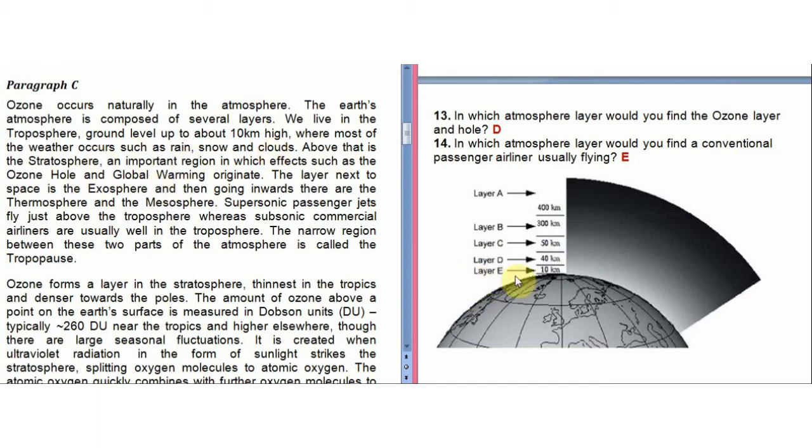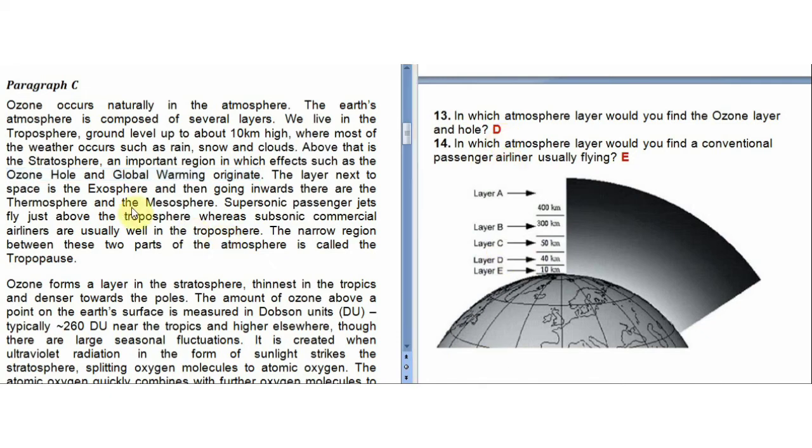So above layer E there is layer D. So definitely layer D is the stratosphere, an important region in which effects such as the ozone hole and global warming originate. So they are saying that the ozone hole is present in the stratosphere, which is layer D. So definitely our answer would be D.